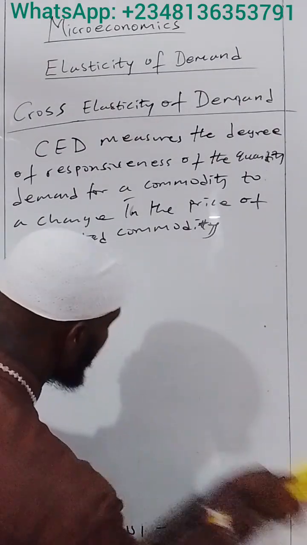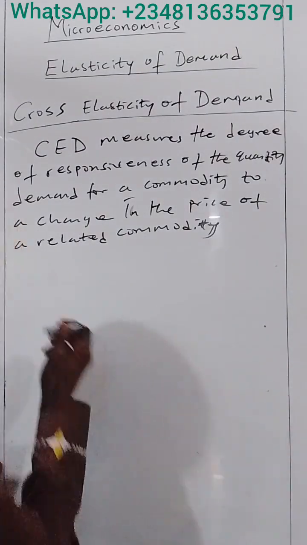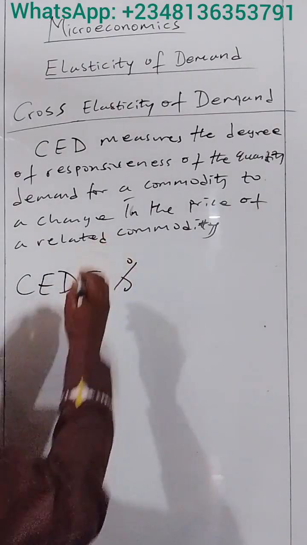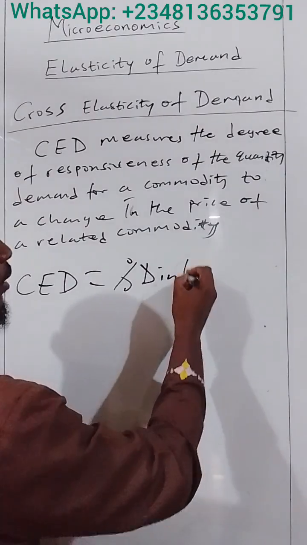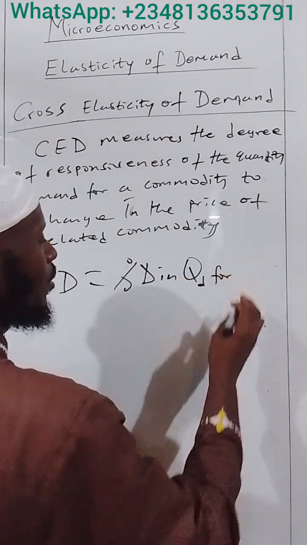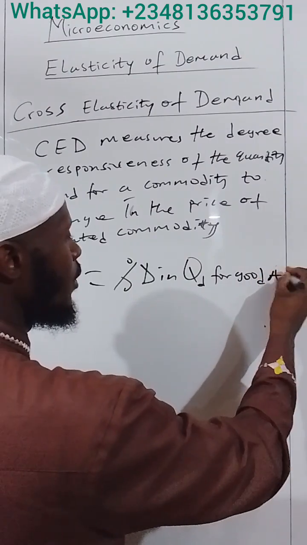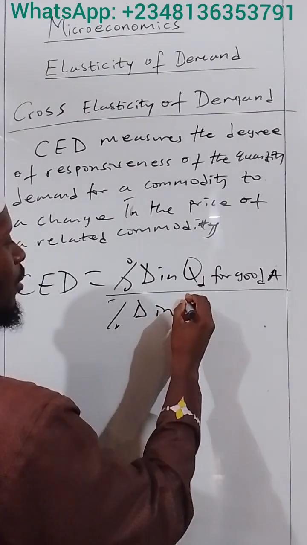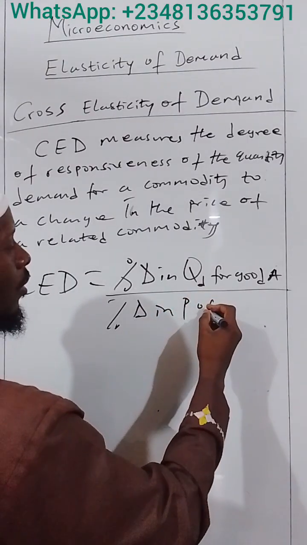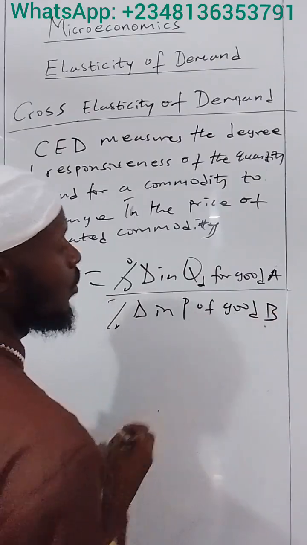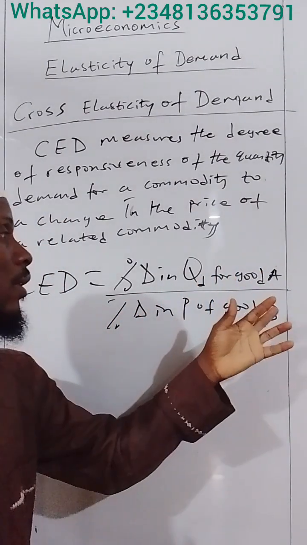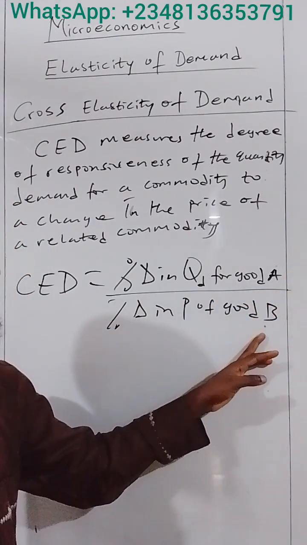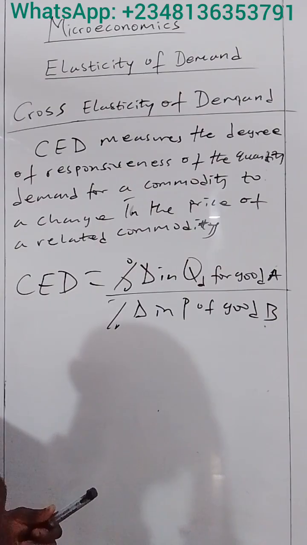Now, having understood this, let's talk about the measurement of the cross elasticity of demand. The cross elasticity of demand can be measured by the percentage change in the quantity demanded for, let's say, good A, that is for one commodity, divided by the percentage change in the price of good B. It can also be the percentage change in the quantity demanded for good B, divided by the percentage change in the price of good A. It depends on the quantity demanded whose response we want.